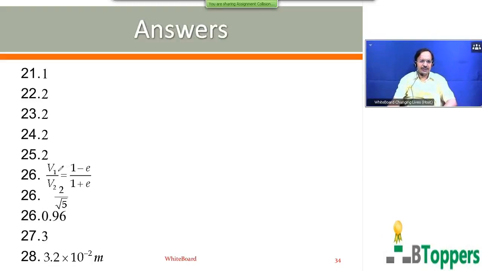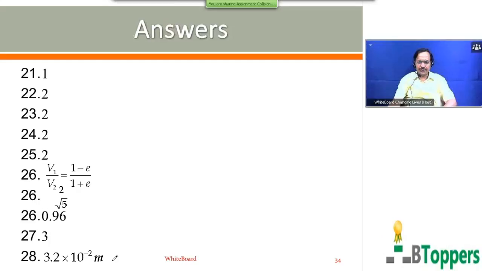For one question, you get the ratio of the magnitude of velocities after collision, V1 by V2 equal to 1 minus E by 1 plus E. For another, answer is 2 by root 5, that is the coefficient of restitution. For another, you get the answer as 0.96. For question number 27, third option is answer. For question number 28, answer is 3.2 into 10 power minus 2 meter.